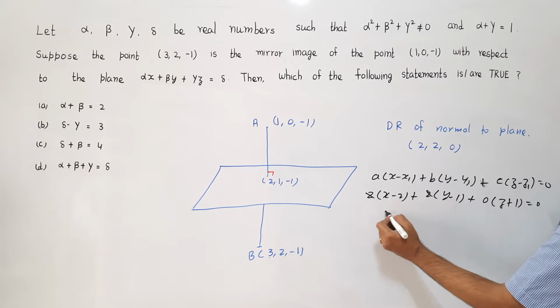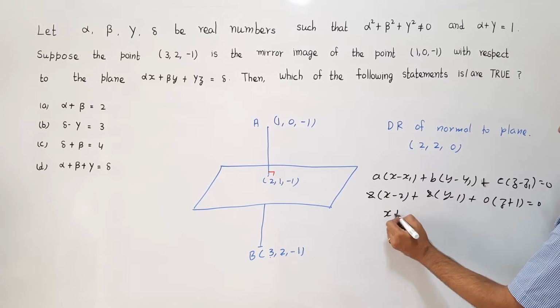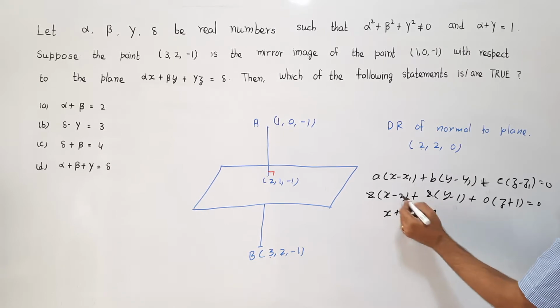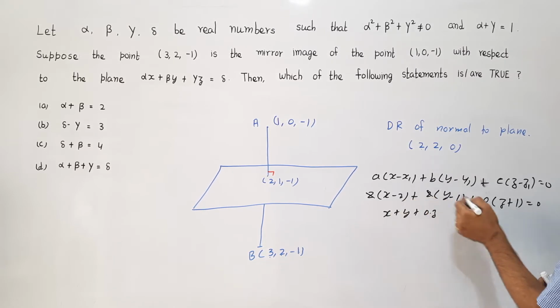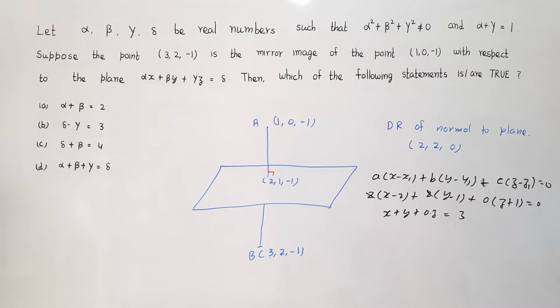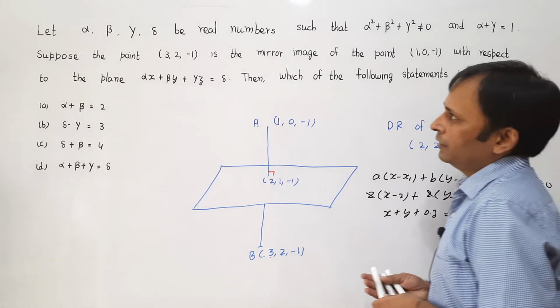Now I can just simplify this equation. I have cancelled 2 on both sides, and then I have written x plus y, and coefficient of z is 0, and this is minus 2 minus 1 which is minus 3, goes on to the right side, it will become plus 3. Now here what we get is the equation of the plane, that is what we need here.